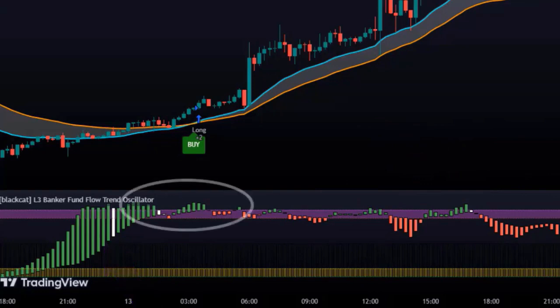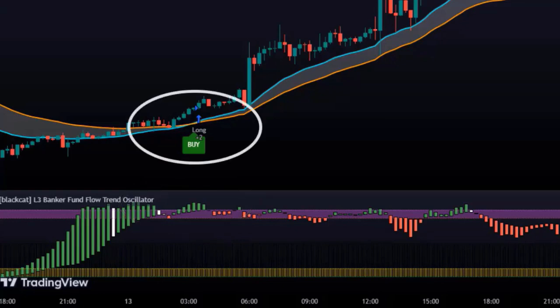As we move forward on the chart, we can see that the green bar has finally crossed the 80 value threshold, which means we now have a valid entry point. Moreover, the candlestick above it is also a green candle and it's above the EMA crossover with a buy signal. So this satisfies all our conditions for a perfect entry point.